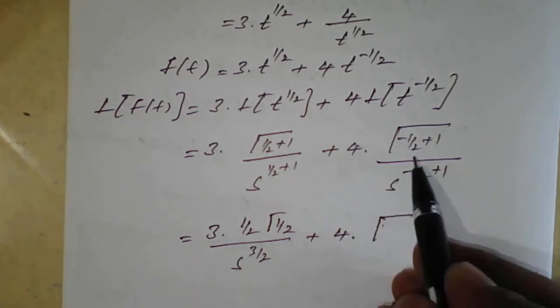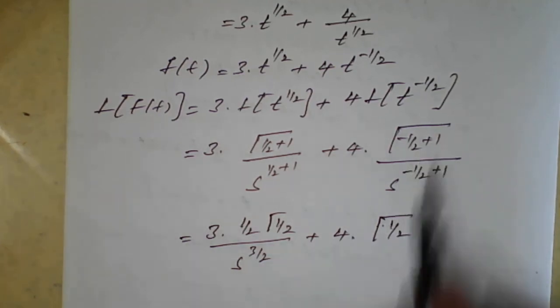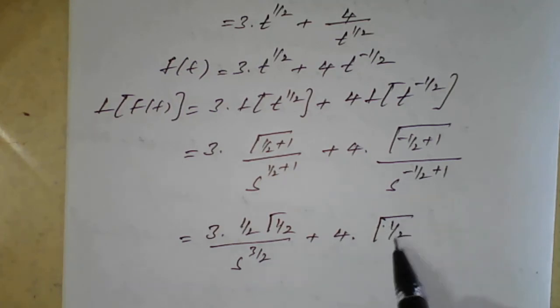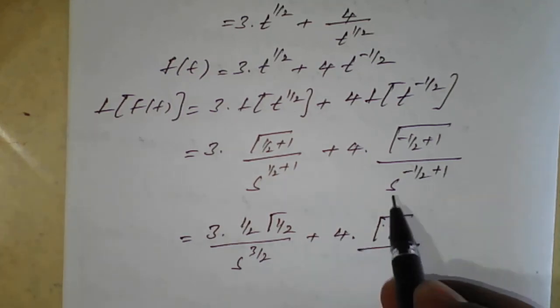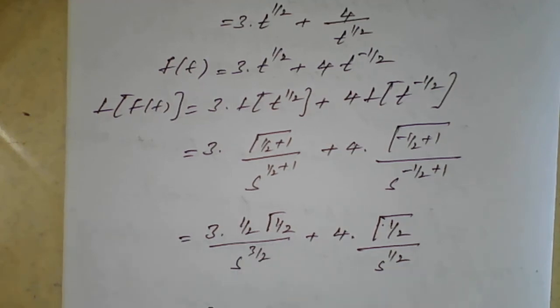Gamma of minus 1 by 2 plus 1 is gamma of 1 by 2, divided by s raised to minus 1 by 2 plus 1, which is s raised to 1 by 2. So therefore 3 by 2, gamma of half is root pi, divided by s raised to 3 by 2.